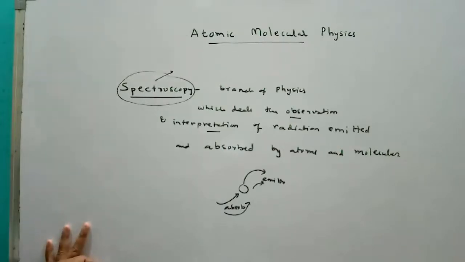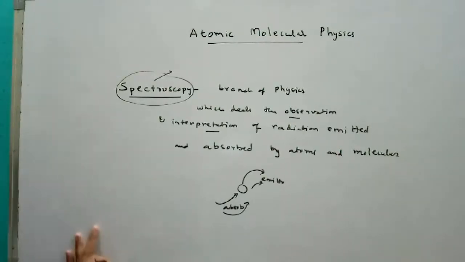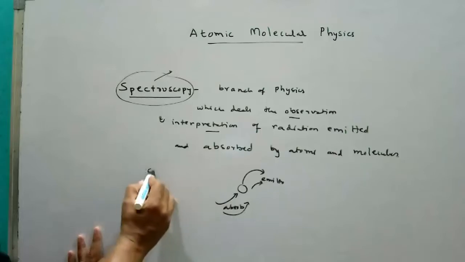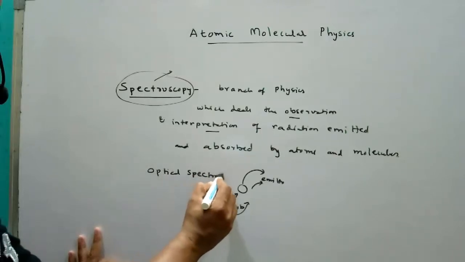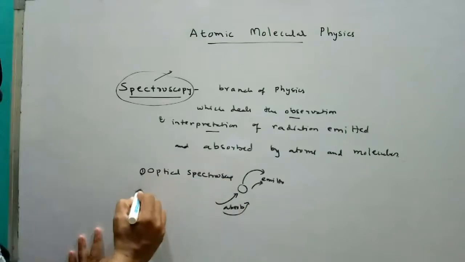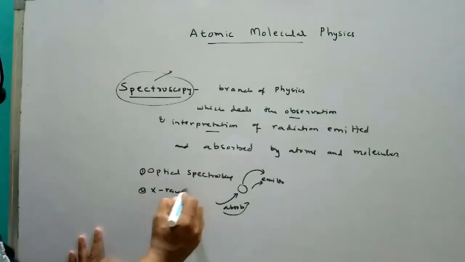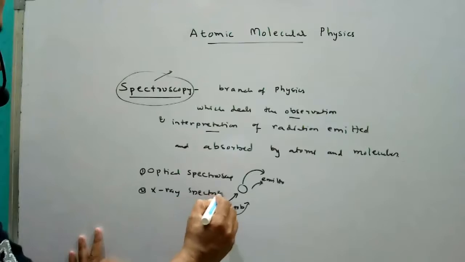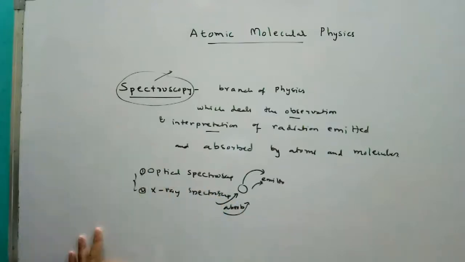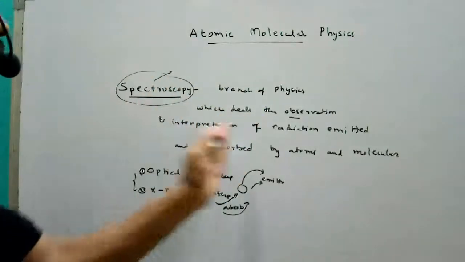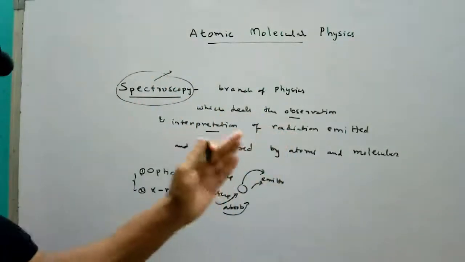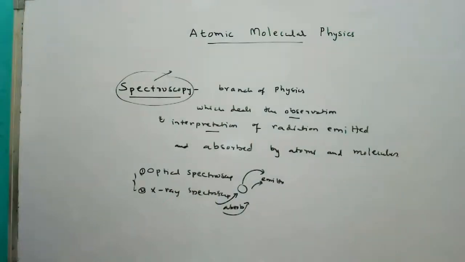Next, here there are two types of spectroscopy: optical spectroscopy, X-ray spectroscopy. So we will see this later. So what I am trying to say here is that spectroscopy is a branch of physics which deals with the observation and interpretation of radiation emitted and absorbed by atoms and molecules. Up to now this much only.